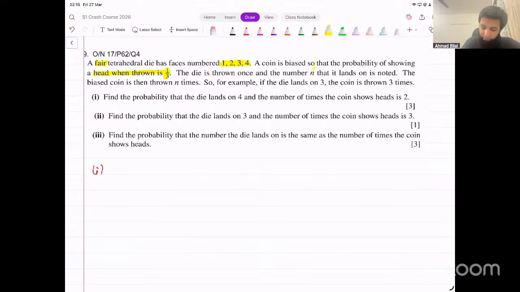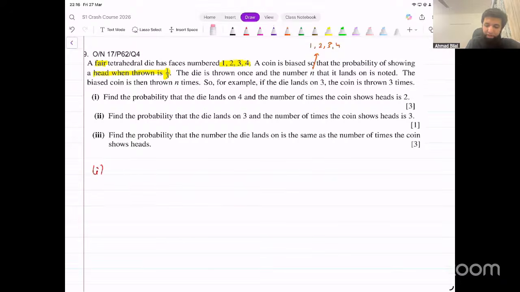The die is thrown once and the number n that it lands on is noted. Now, n could have these possible values. It could be 1, 2, 3, or 4, right? The biased coin is then thrown that number of times. So if the die shows 1, you toss the coin once. If the die shows 3, you toss the coin 3 times, and so on. We need to find the probability that the die lands on 4. Now, what's that probability? That's 1 over 4. And the number of times the coin shows heads is 2.